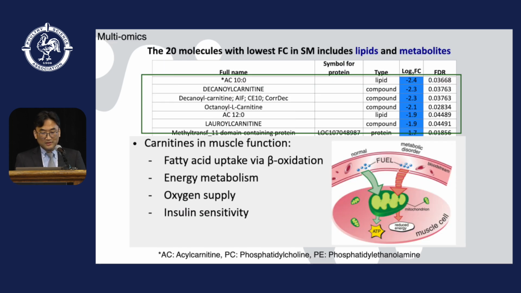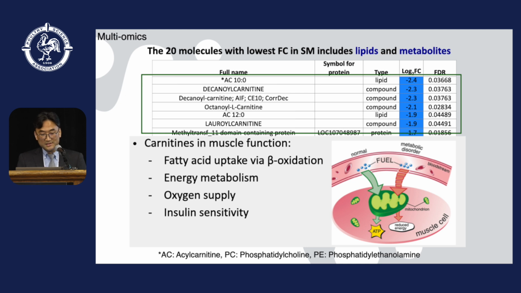Then when we look at the lower expression, the 20 molecules with the lowest fold change values in spaghetti meat, in this list we can find many of the lipid and metabolite species. Interestingly, the top 5 metabolites and lipids are all carnitine species.